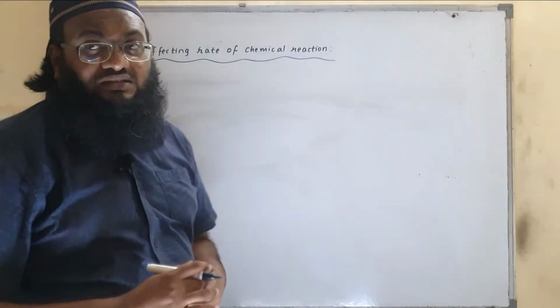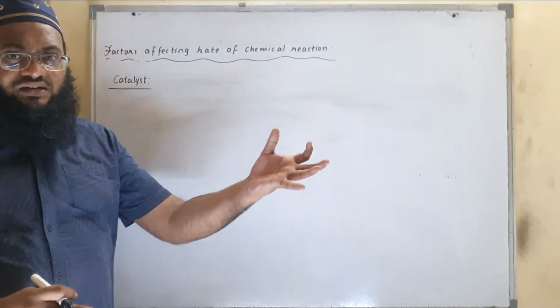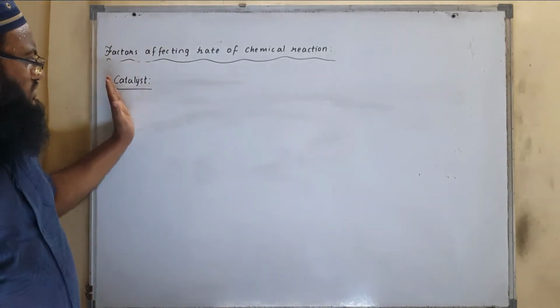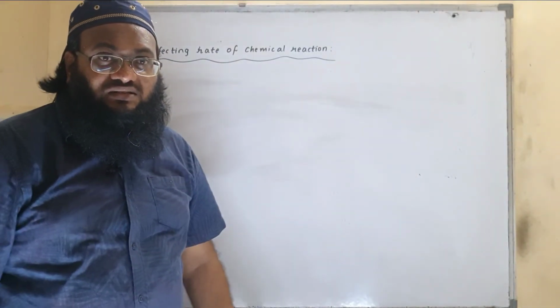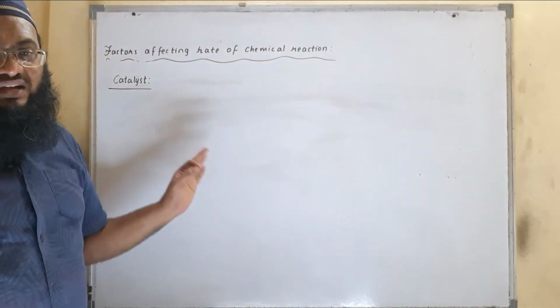Catalyst means the substance whose mere presence affects the rate of reaction without itself undergoing any chemical change. Means with its presence it increases the rate of reaction, but it undergoes no change. It does not undergo any kind of change.